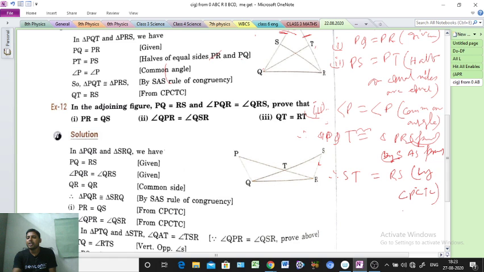SAS property. So SAS property is clear and congruent is also clear. From here we can say, sir, two sides PR and QS are also equal. Therefore PR equal to QS.